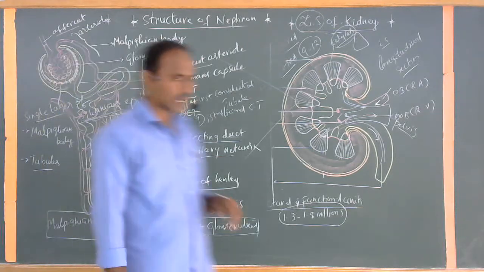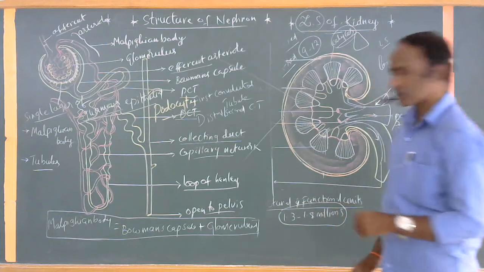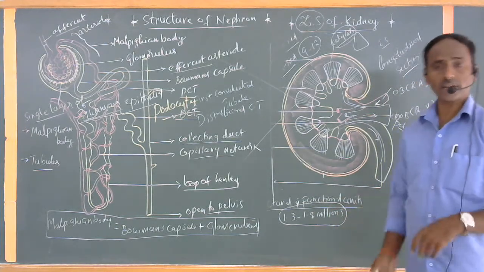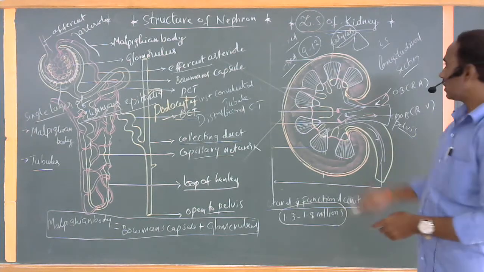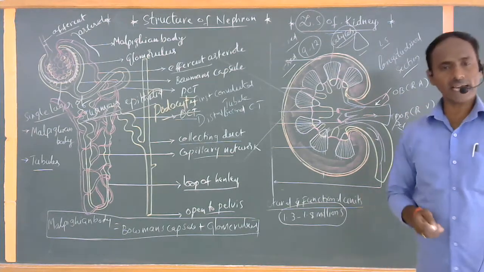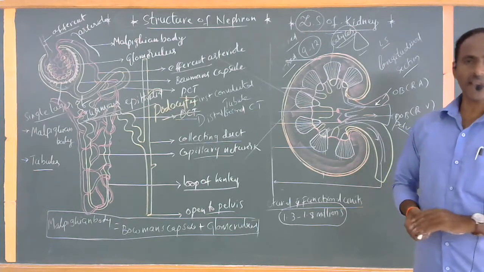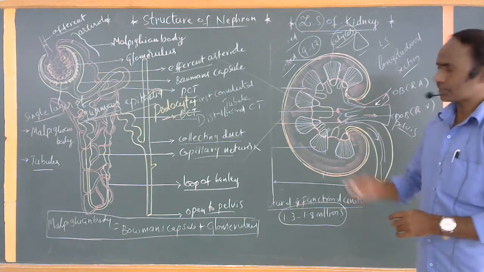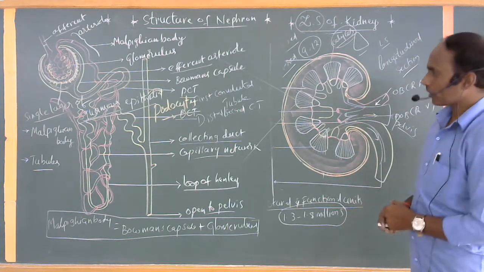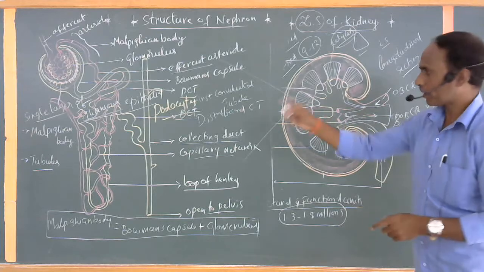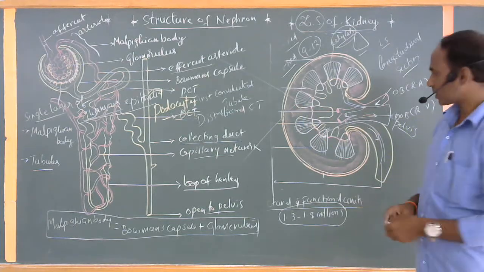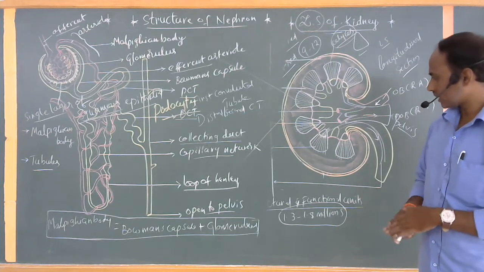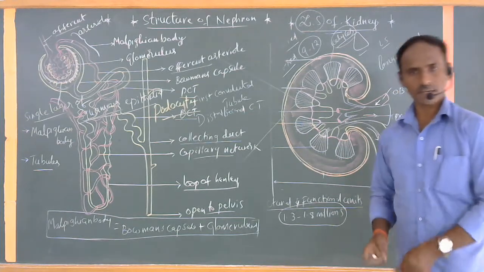There are 1.3 to 1.8 million nephrons present in this particular kidney. These are also called the structural and functional units of the kidney. Kidneys are the chief organs useful for the process of excretion. Nitrogenous waste compounds are excreted by these structures, which are very important organs. These two diagrams are also very important for your coming examinations. How the mechanism of urine formation works will come under the next topic. We will discuss it later. Okay, thank you.